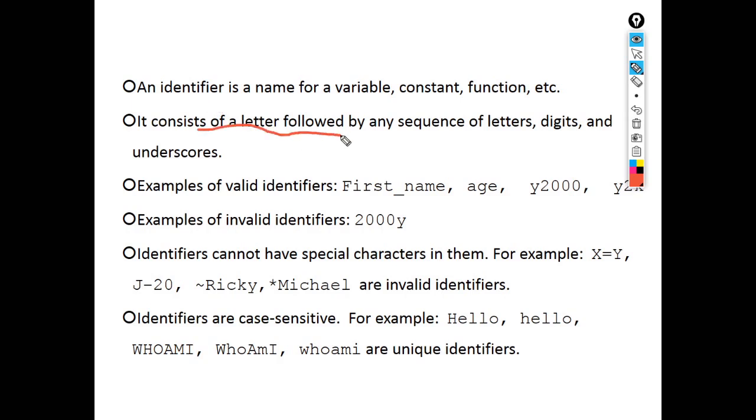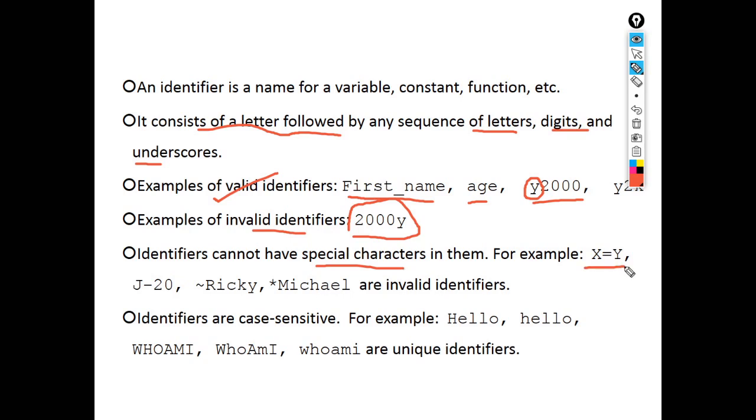The identifiers, or you can say the variables, can contain any sequence of letters, digits, and underscore. The valid identifiers, you can see some examples over here: underscore name, age, Y2000. Here at the first you can give a letter, then digits can be given. An invalid identifier is one where you give digits first and then the letter. And you cannot give special characters in variable names.